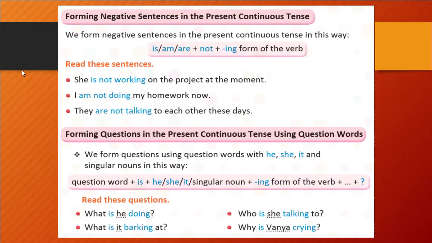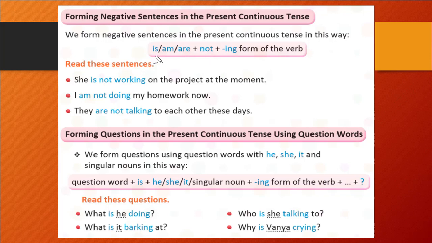Now we are forming a negative sentence in the present continuous tense. In the previous exercise, we filled in the blanks with the present continuous tense. Now we are creating a negative sentence in the present continuous tense. Let's see what is written here. We form a negative sentence in the present continuous tense in this way.